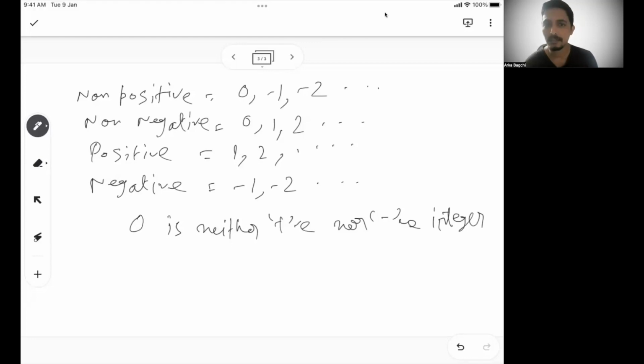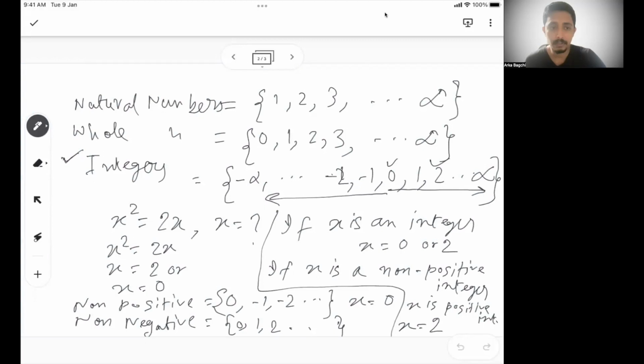But if they ask what are the positive integers, you cannot include 0. If they ask what are the negative integers, you will not be able to include 0, because 0 is neither positive nor negative. So this is a very, very important understanding when it comes to the first set of things: whole numbers, natural numbers, and integers. Don't get confused between natural and whole. Just understand whole numbers will have 0, natural numbers will not have 0.